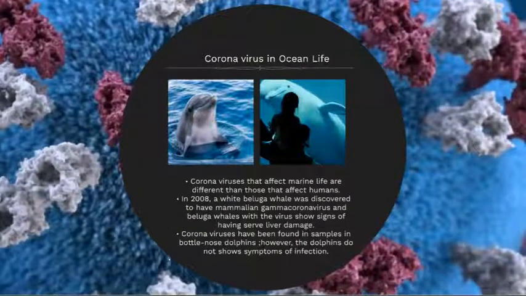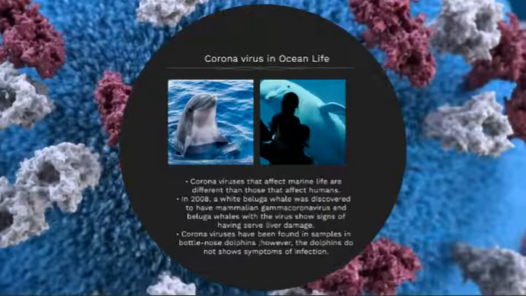Coronaviruses have also been seen in oceanic ecosystems. Coronaviruses that infect marine life are different than those that infect humans. One of the first pieces of evidence of this was in 2008, when a white beluga whale was discovered to have a mammalian gamma coronavirus, and beluga whales that had this virus were shown to have signs of severe liver damage.